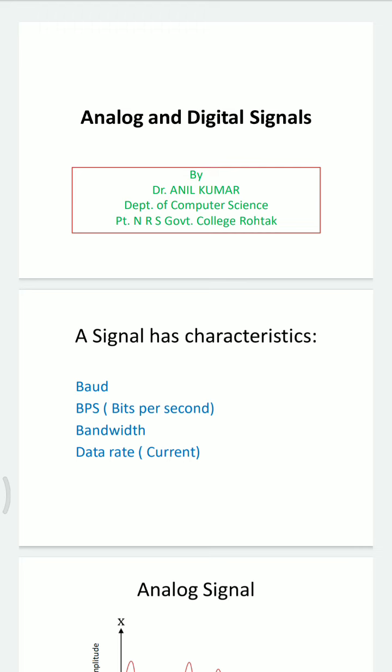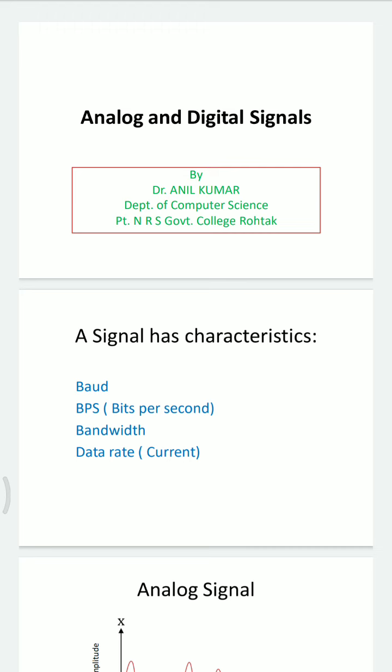First one is baud. It is a symbol that is used in modems. It is used to describe the maximum oscillation rate of an electronic signal, or you can say the sequence of bits. For example, if a signal changes 1000 times in 1 second, it would be measured by 1000 baud.